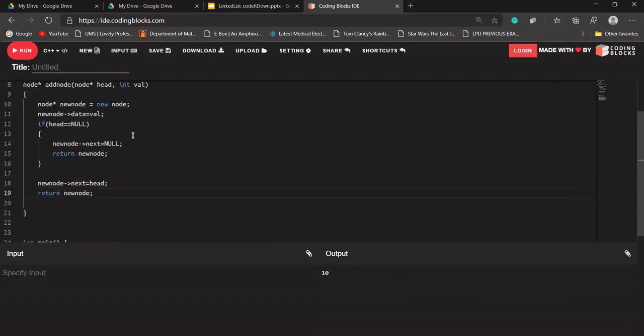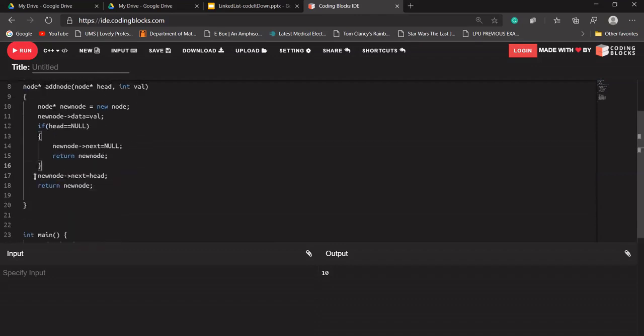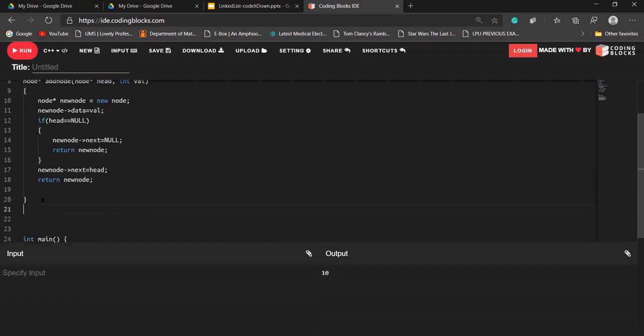So after adding that node at the starting, what should we return? We should return that new node's address now, because it will be stored into the head, and the head should point to the first element of our linked list. Okay. Is there anyone who is having a problem with this?